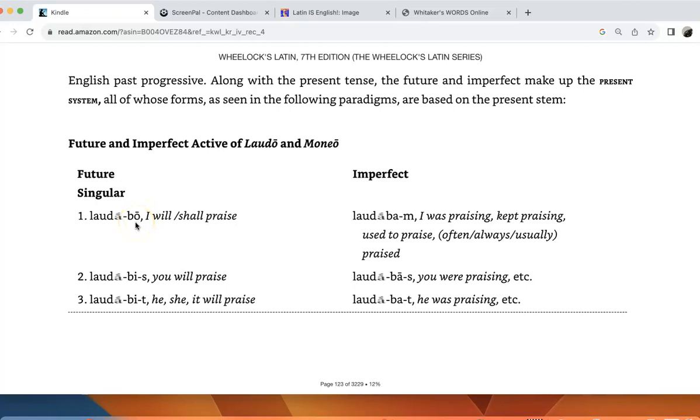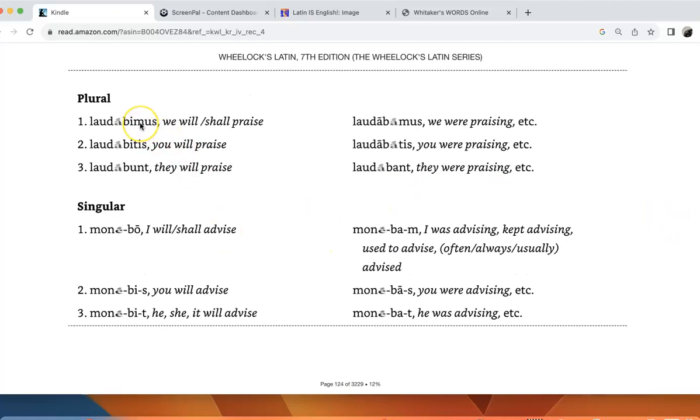As your book points out, there is a key vowel for the future tense, namely the letter I, which is not in all of the persons. In this case, not first person singular, but it is in the second person singular. It is in the third person singular. And then it is in the first person plural, second person plural, and of course it is not in the third person plural. But that'll be helpful for being able to recognize it.